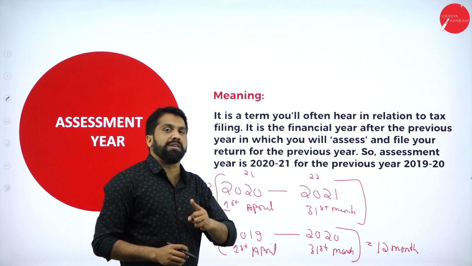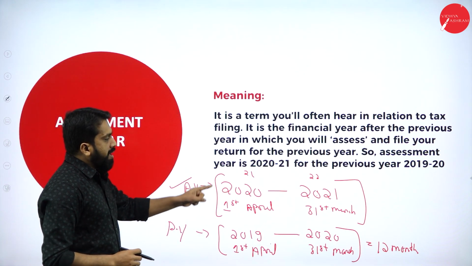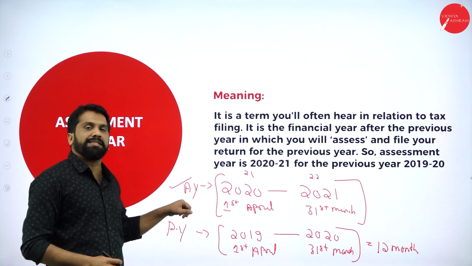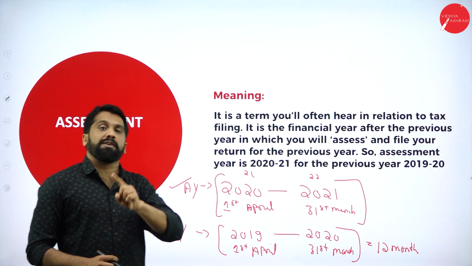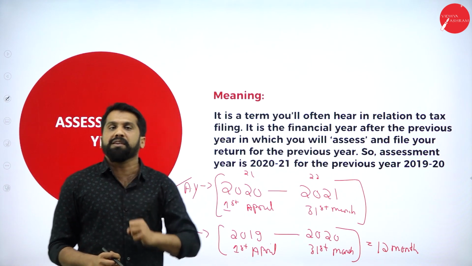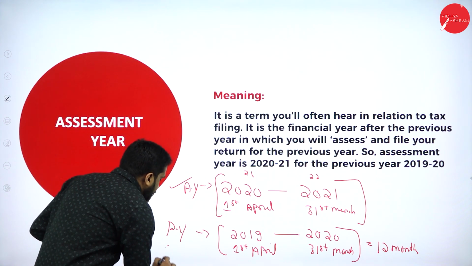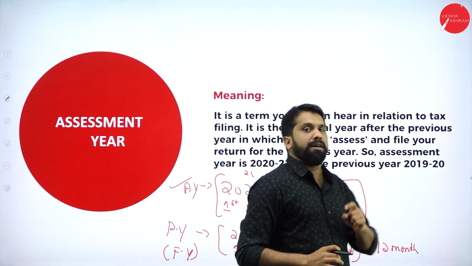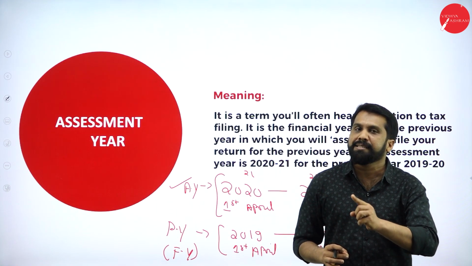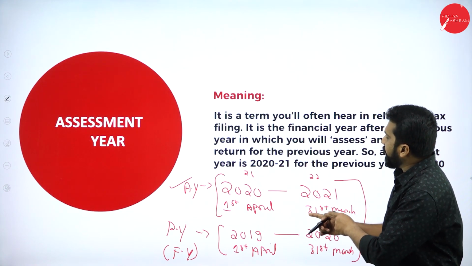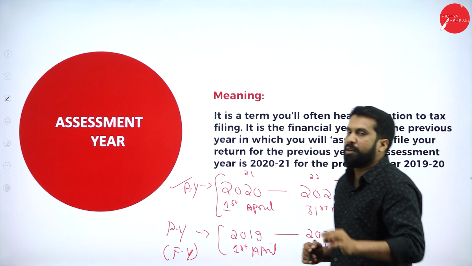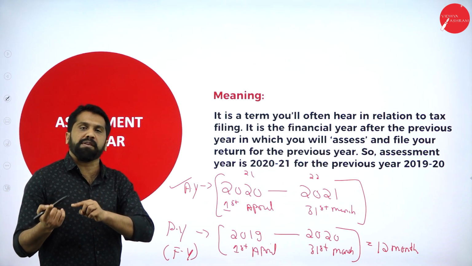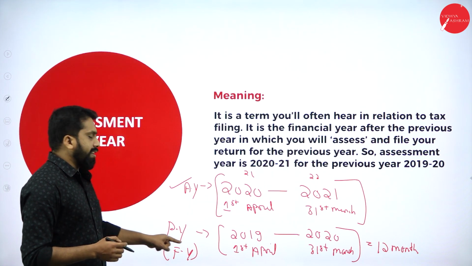19 and 20 we call the previous year. 20 and 21, when we are supposed to calculate and pay tax, is called the assessment year. Now, previous year has one more name. What is that name? It is very simple. Financial year. Financial year and previous year are both one and the same. Again I'll repeat: financial year and previous year are called one and the same. If they say previous year, or else you can call it financial year.